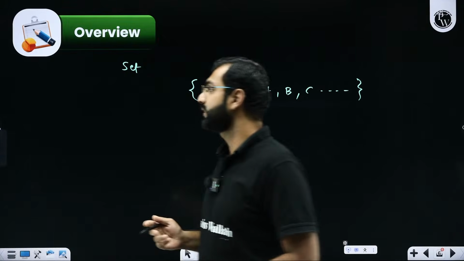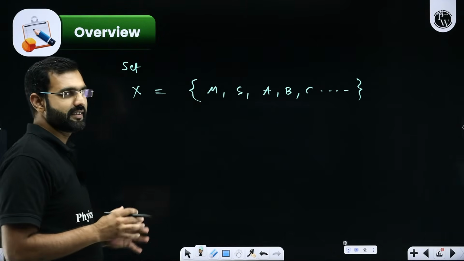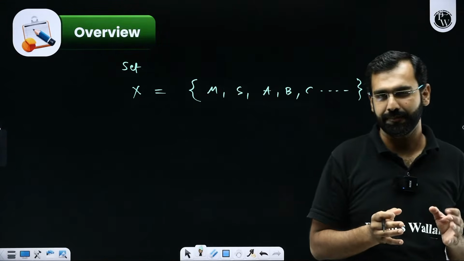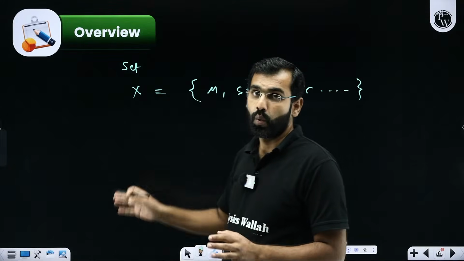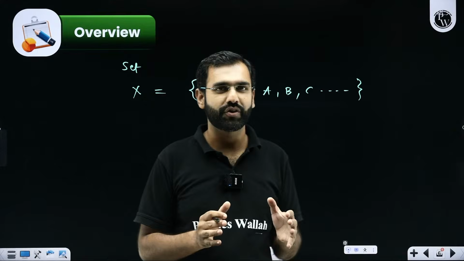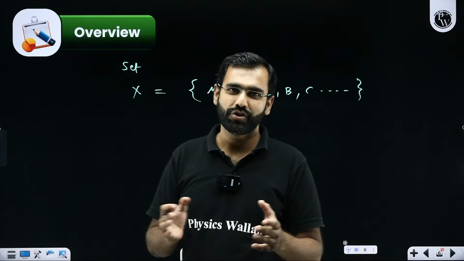Which set? The set which we have started is a series for class 11. So let's say class 11's students set, I'm denoting by a capital letter X. So this is a set which is a collection of some elements, and here the constraint is that these elements are those students who are watching this session.